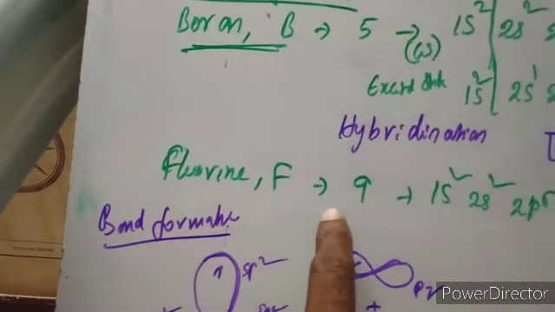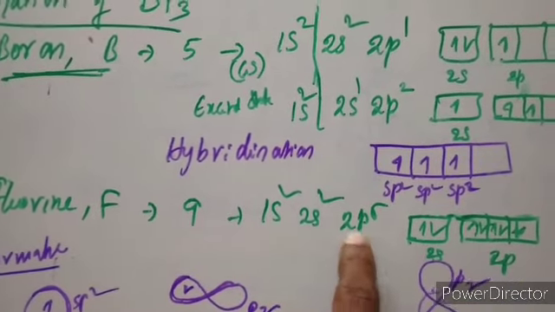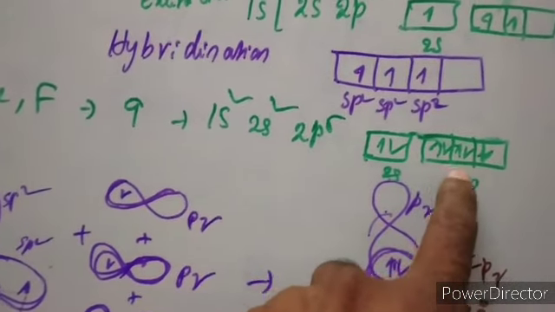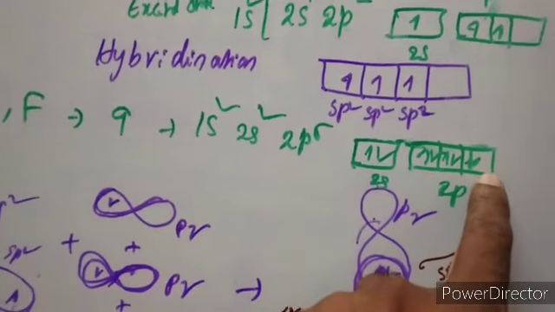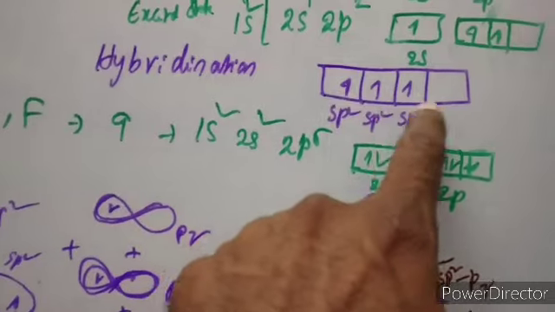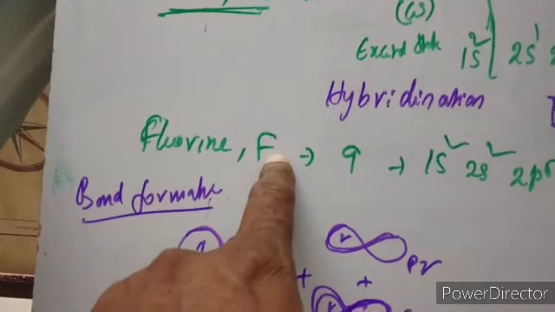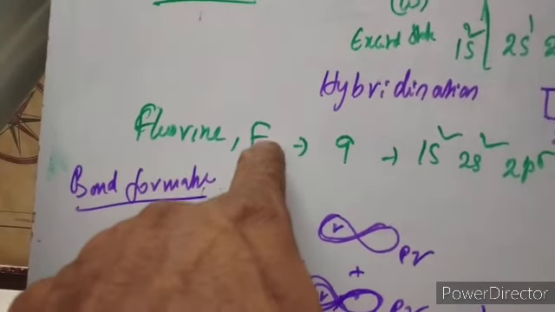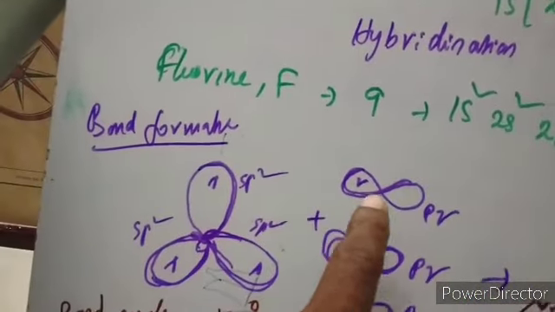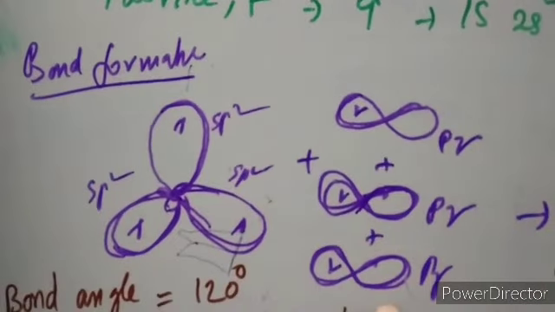Now coming to fluorine. Its atomic number is 9 and its configuration is 1s2, 2s2, 2p5. So the second shell has 7 electrons, and it needs 1 more electron to get stability. There are already 3 pairs, and 1 unpaired electron. This unpaired electron has opposite spin to the unpaired electrons of the hybrid orbitals. So 3 fluorine atoms with unpaired electrons in their p orbitals come and join. This is pz of one fluorine, this is pz of another fluorine, and this is pz of the third fluorine.